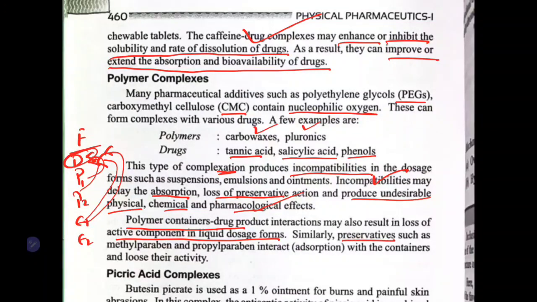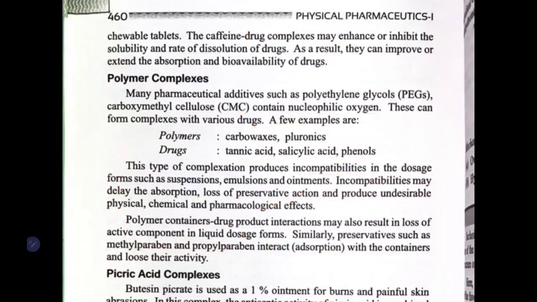Similarly, we have preservatives, methyl paraben and propyl paraben. This paraben will be absorbed into the drug container. You have added this compound as a preservative, but because they are adsorbed into the container, there will be no preservative action on the formulation, hence the formulation will be destroyed. So, we do not want that polymer complex to happen.